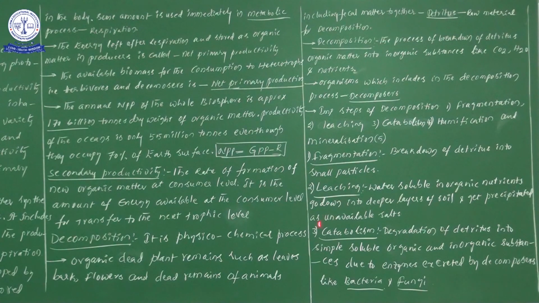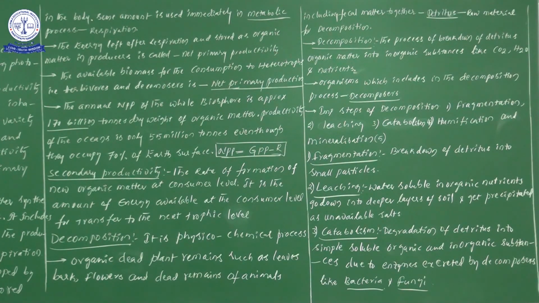Next one, third one, catabolism. In catabolism, the same points as in fragmentation we will study. Catabolism is nothing but degradation. Here we used breakdown, now here we are using degradation. It carries the same meaning, but a difference is also there.